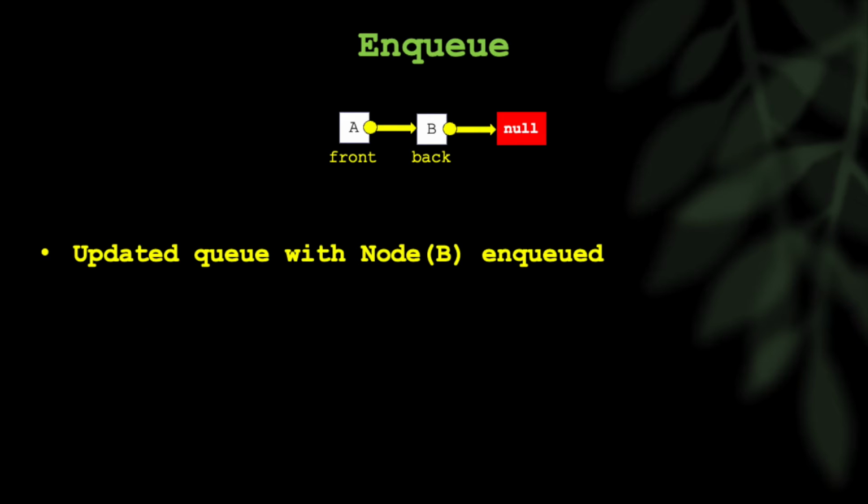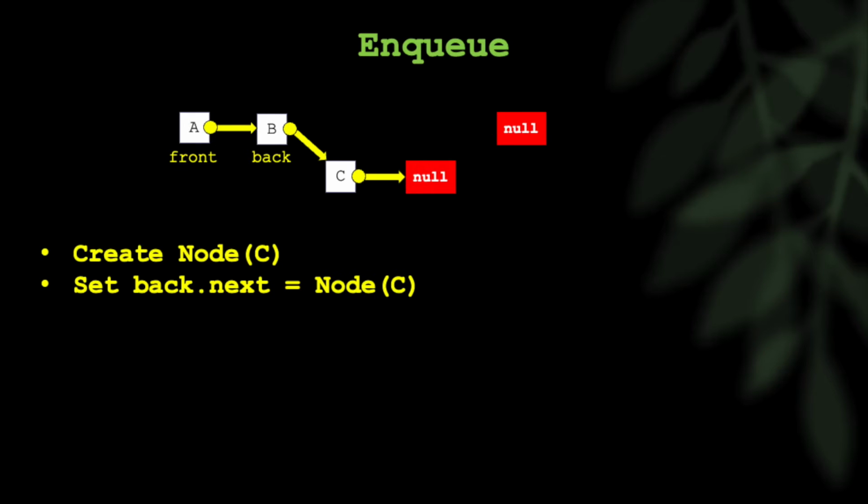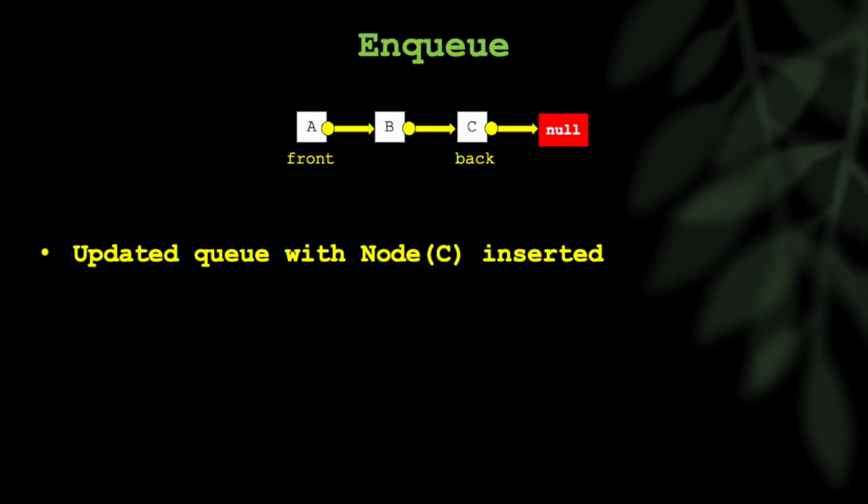Now let's say you enqueue C. In that case, you already have a front and a back, and then you just create a node C. You set the current back's next equal to the new node, and you set back equal to the new node because now you have a new end of the queue, and you're done. And you have A, B, C in the queue.